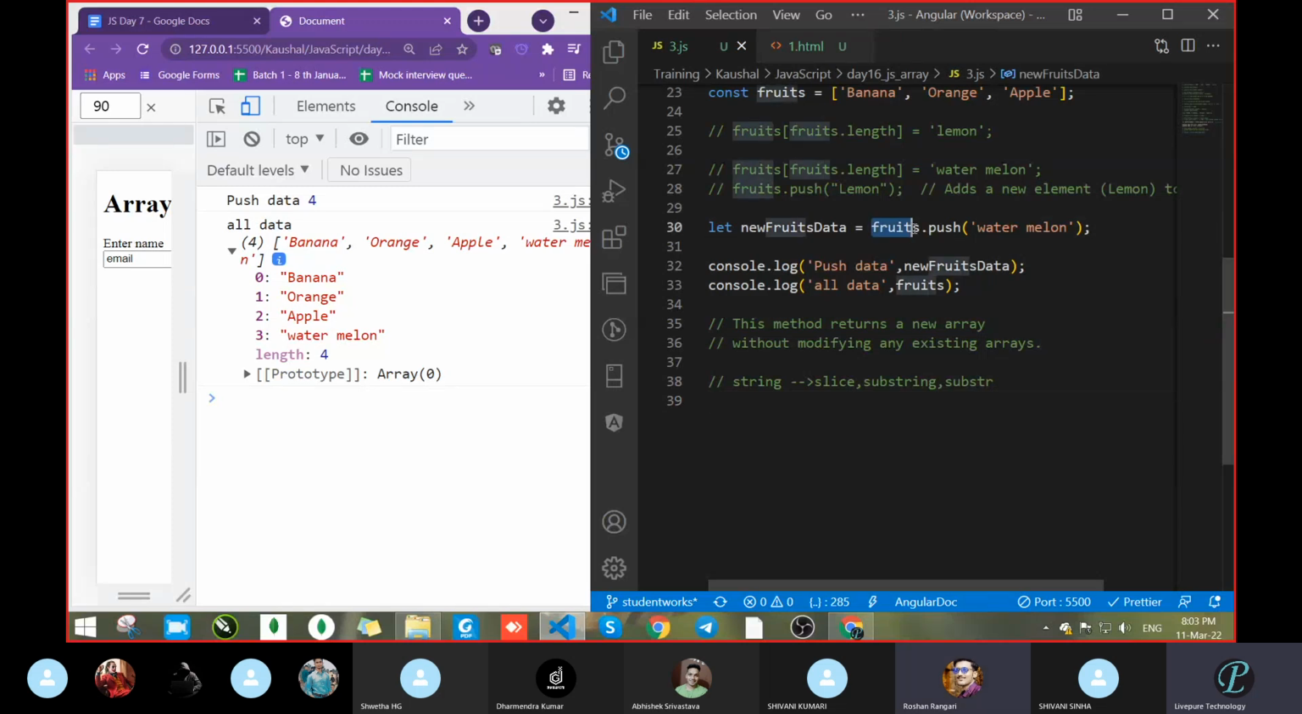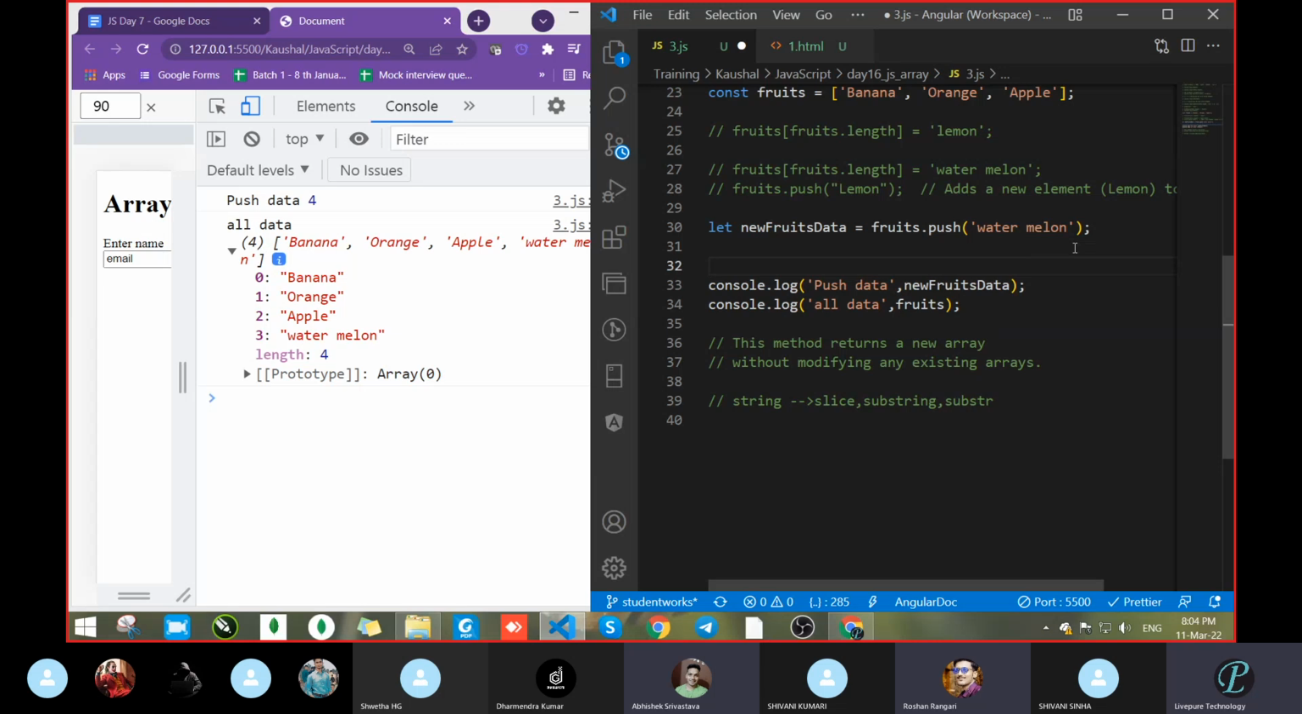Fruits dot push, what has it given? It has given the length of the whole array, or what? I think it gave the whole length, correct or not? Because watermelon is not available at the 4th position. Watermelon is available at the 3rd position. Correct. What are you thinking? I have a doubt. That's why I gave this question.